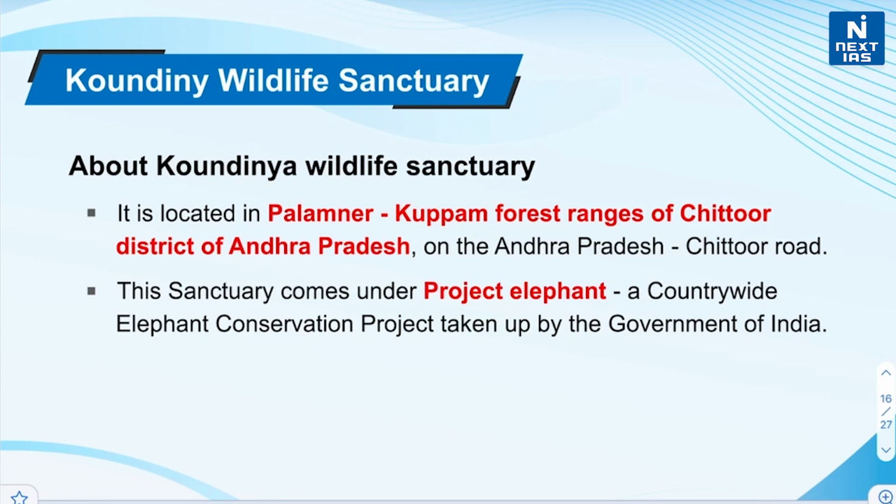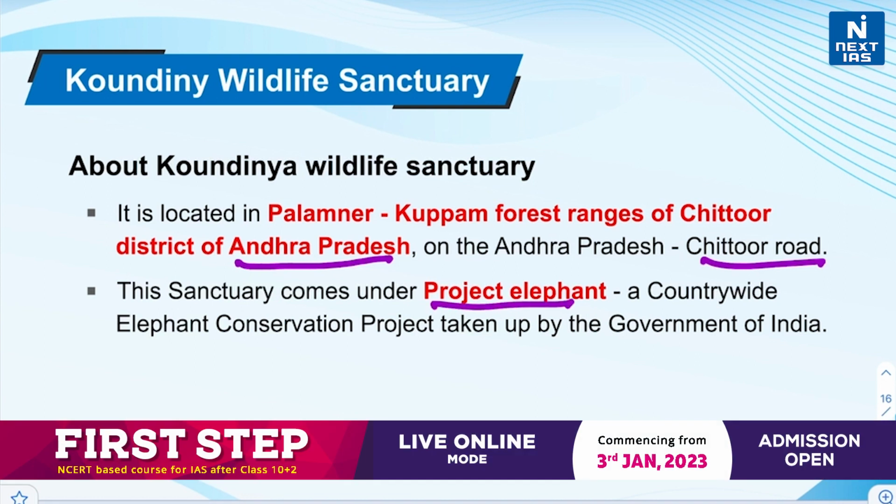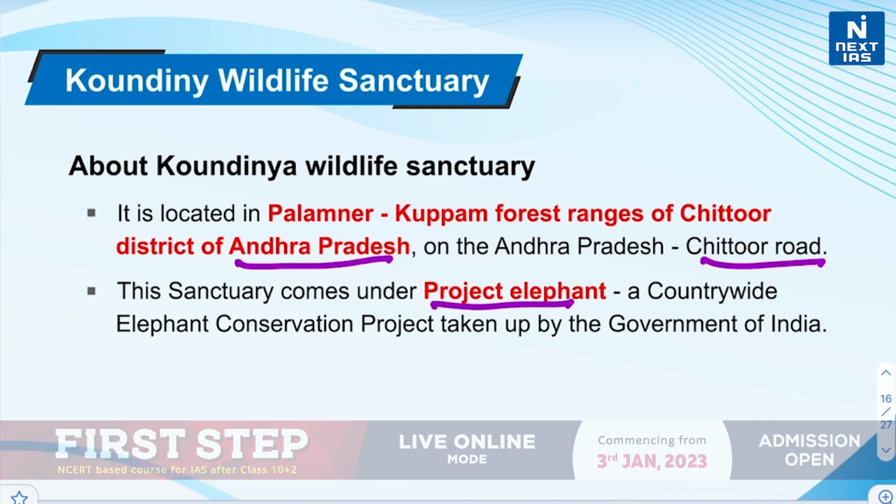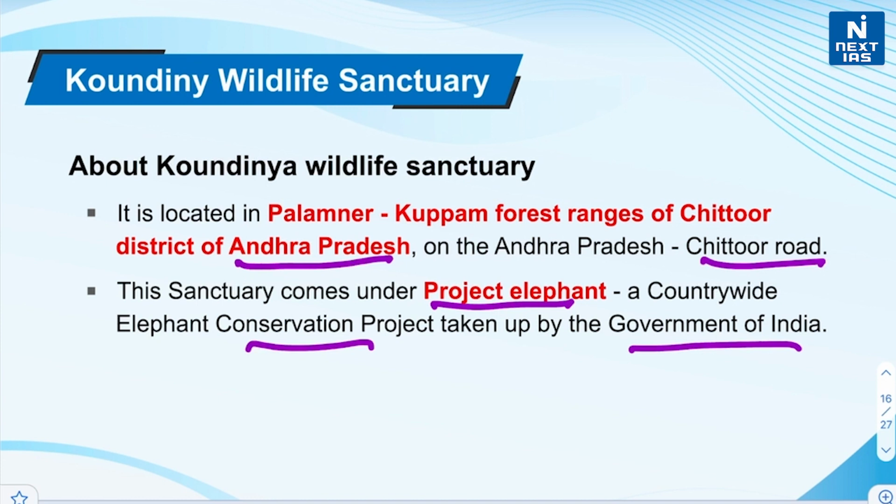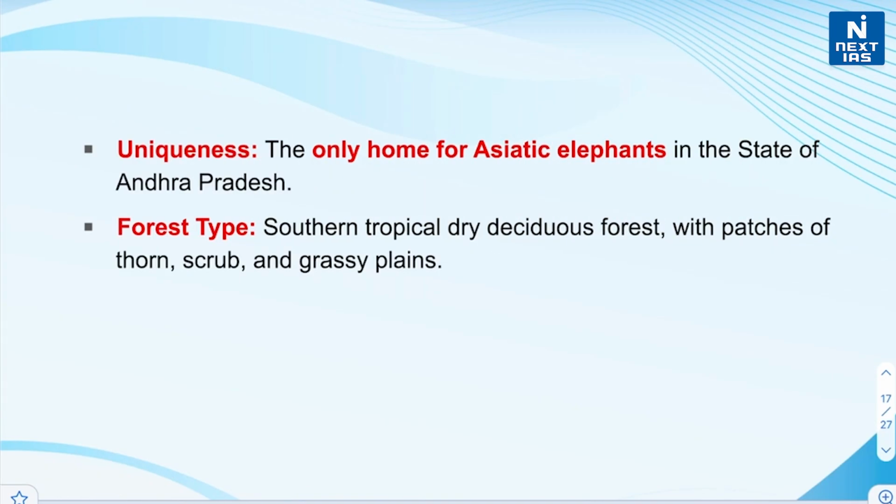Recently, a female herd from Tamil Nadu was seen entering Koundiny Wildlife Sanctuary. Now let's look at the location of Koundiny Wildlife Sanctuary. It is located in the Palmner Kuppam forest ranges of Chittoor district of Andhra Pradesh on the Andhra Pradesh Chittoor Road, and it comes under Project Elephant, which is a country-wide elephant conservation project taken up by the government of India. And the sanctuary is the only home for Asiatic elephants in the state of Andhra Pradesh. Southern tropical dry deciduous forest with patches of thorn, scrub and grassy plains are found here, right?